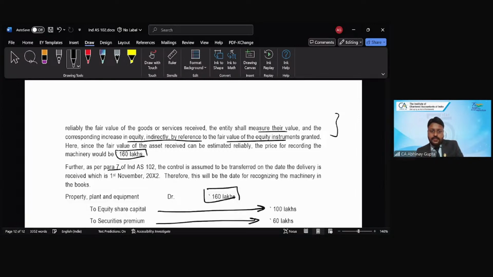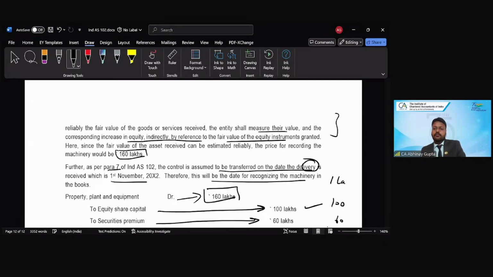Further, as per para 7 of Ind AS 102, the control is assumed to be transferred on the date of the delivery, right, which is 1st of November. Therefore, the date of recognizing the machinery in the books of accounts would be the 1st of November, and the entry would be recorded at the fair value, right? So 160 lakhs, to equity share capital at face value of rupees 100, and the 60 rupees is the securities premium. 1 lakh is the number of shares. Correct?